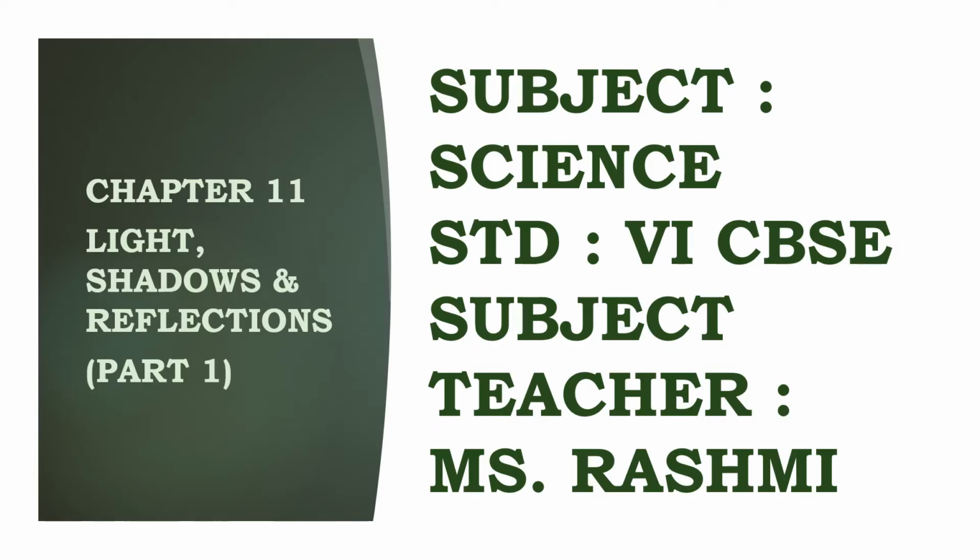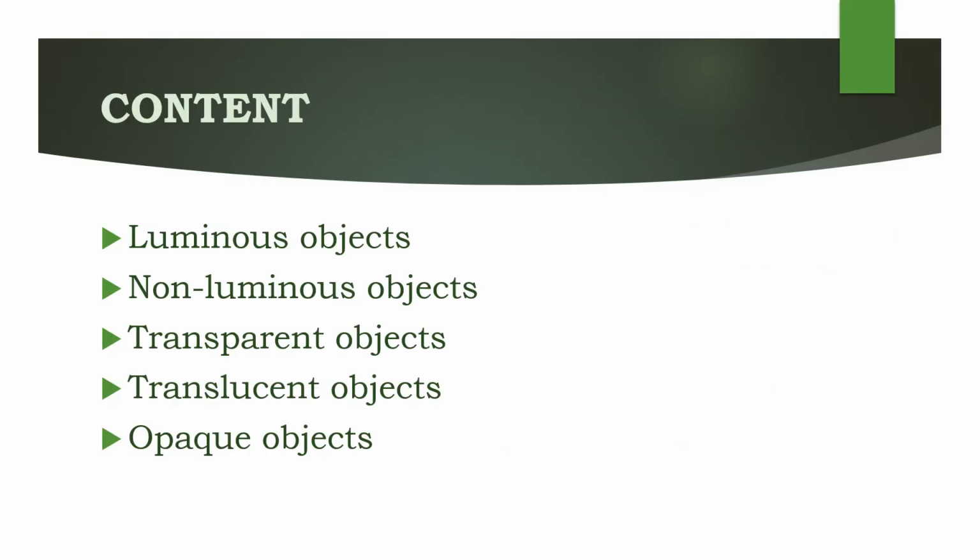Children, we will be studying a new chapter today, that is chapter number 11, Light, Shadows and Reflections. And this is the first part of the chapter. Children, in this first part of the chapter, we will be studying about luminous objects, non-luminous objects, transparent objects, translucent objects and opaque objects.